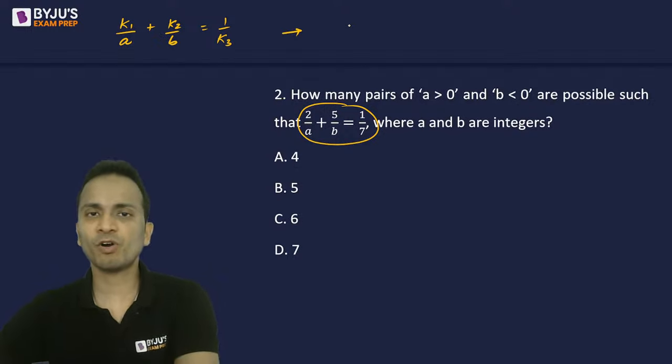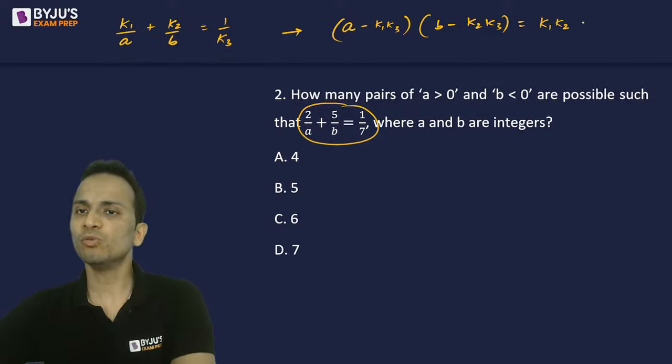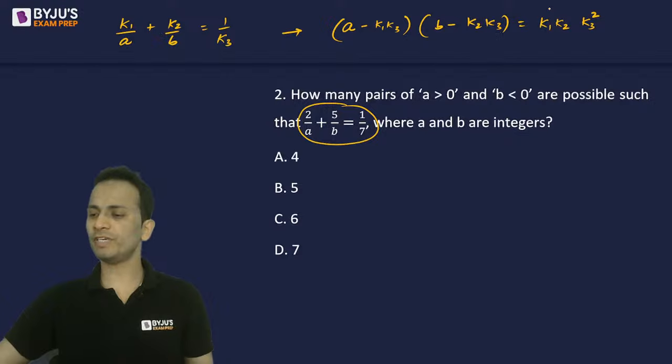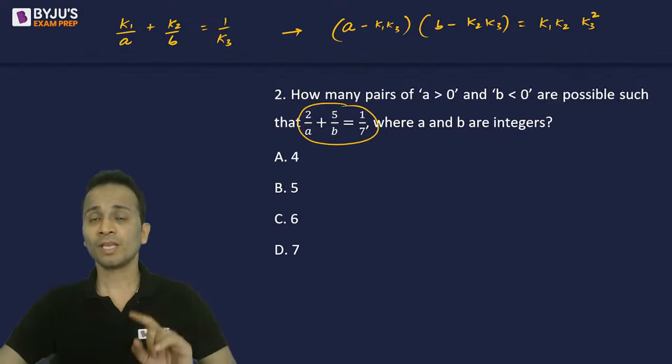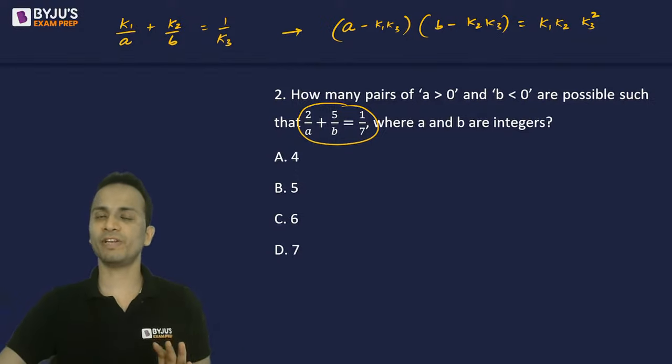So the factorized form of this equation will be (A minus K1 K3) multiplied by (B minus K2 K3), and that will be equal to K1 into K2 into K3 square. It's the square of K3. So make a note of it, and you can save at least 1.5 minutes if you remember this factorized form of this given equation.